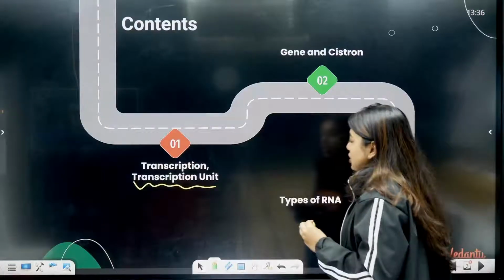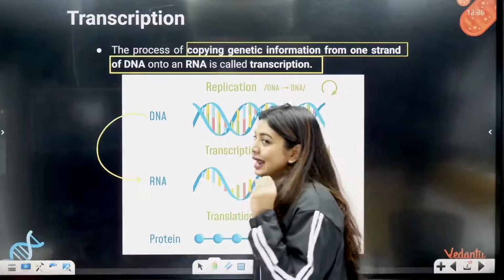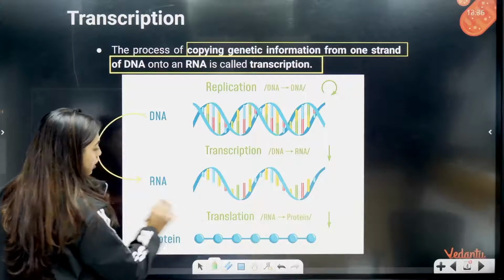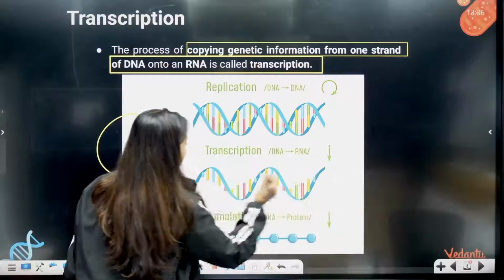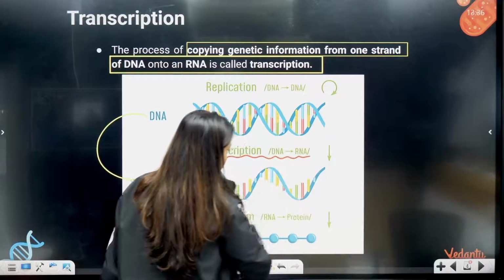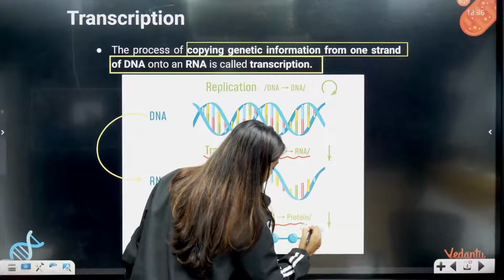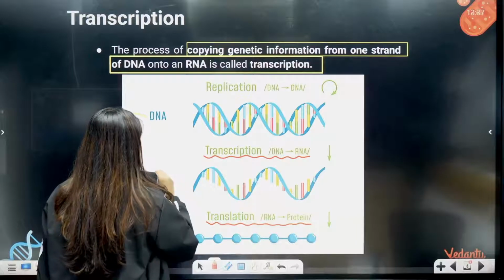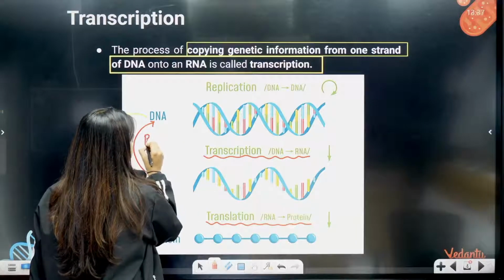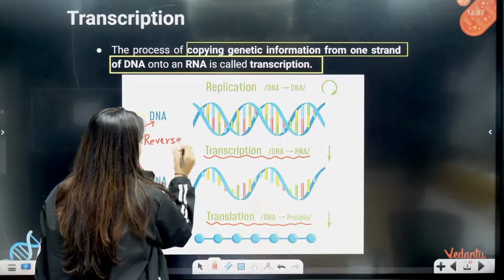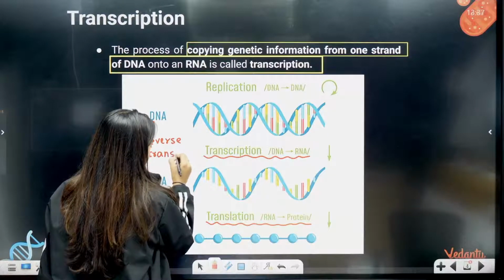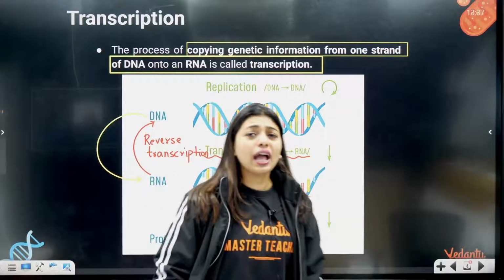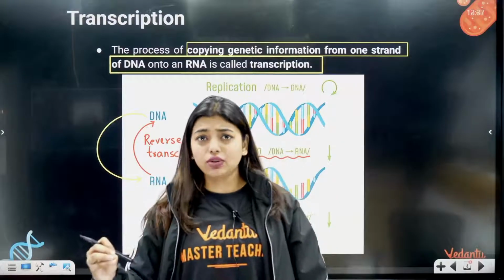Now students, what does transcription totally mean? Transcription means when DNA becomes RNA, right? DNA becomes RNA and then from RNA to protein is called translation. So this we already know by now, right? This is transcription where DNA becomes RNA, and translation where RNA becomes proteins. And in case RNA becomes DNA, this way, it will be called reverse transcription.